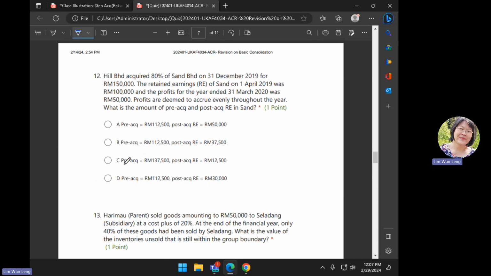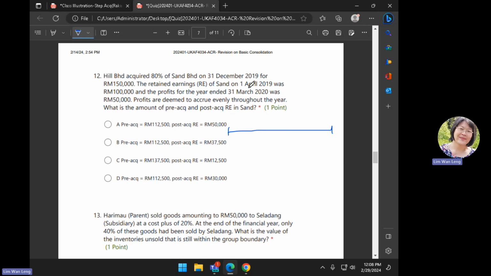This one, how much is the pre, how much is the post RE in Sen? Okay, this one basically you can just draw a timeline. H acquired 80% of S on 31st December 2019 for 150,000.